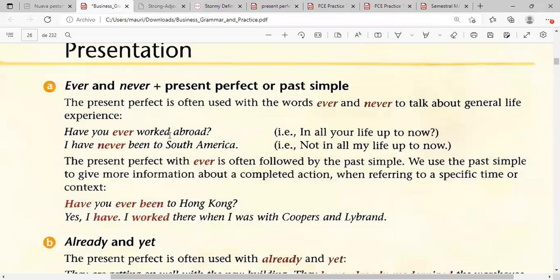Abroad means that you go to work, in this case, to another country that is not yours and have this experience. So that's why we're talking about, once again, the experience. Ever, we are referring once again to any time. Now, here, ever is used in a question. Have you ever? So ever has to go before the verb. Remember this verb is in past participle.